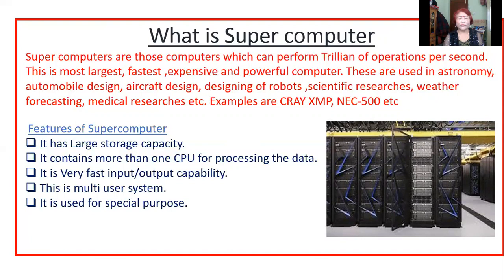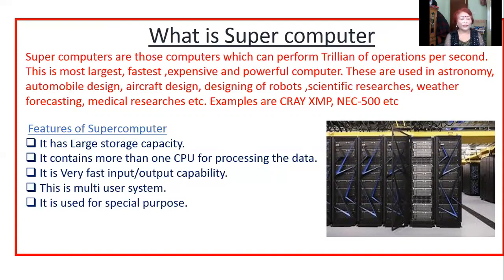These are used in astronomy, automobile design, aircraft design, designing of robots, scientific research, weather forecasting, medical research, etc. Examples of supercomputer are Cray XMP and NEC 500.